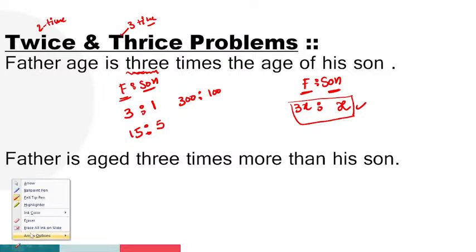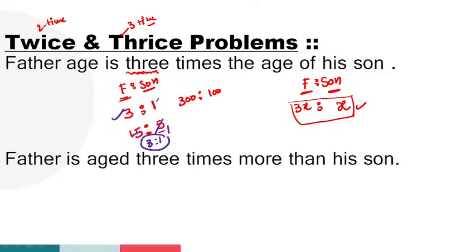Let me check, guys. Finally, we will get the same answer. Here, 3 is to 1. It means son is 1 part, father is 3 parts. If you take son's age as 5 parts, then 5 ones and 5 threes, so the final answer is 3 is to 1. If you take son's age as 100 years, 100 and 300 cancel, and the final answer is 3 is to 1. That's why you can take son's age as any value, but finally we will get the same answer: 3 is to 1.